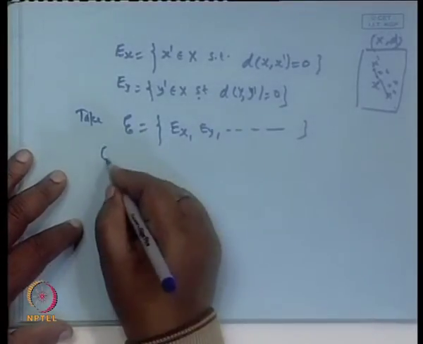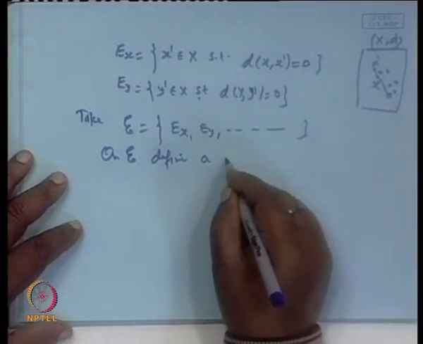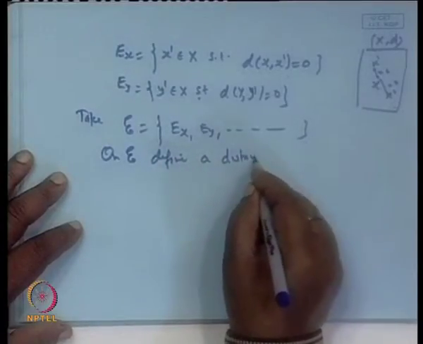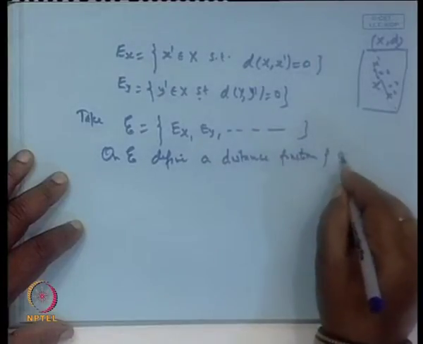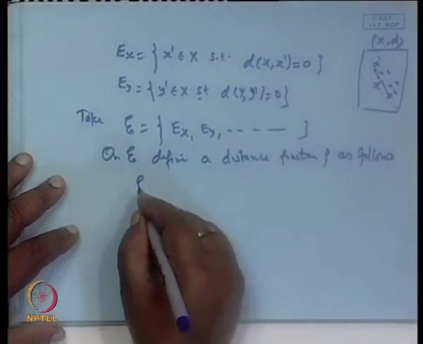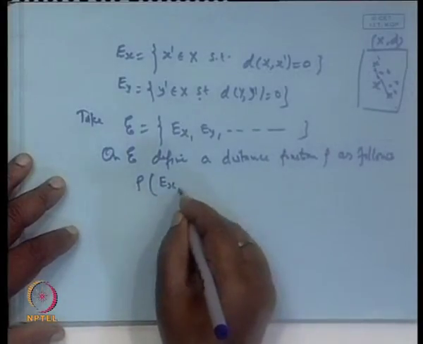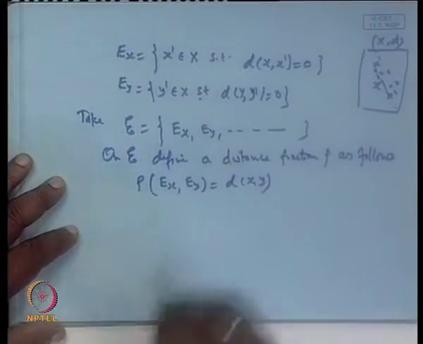On this E, define a distance function rho as follows: rho(E_x, E_y) = d(x, y).